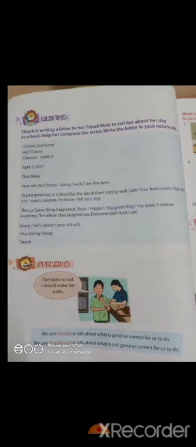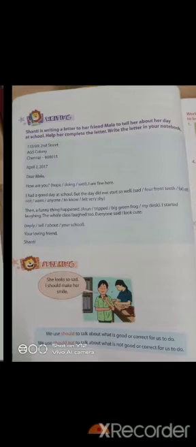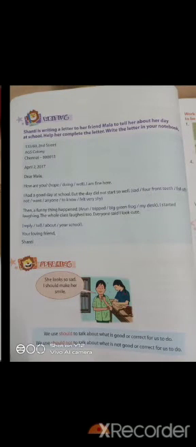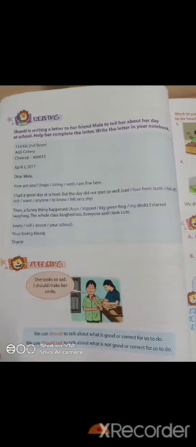Okay, they have given the address on the top. You can also write your address or you can copy this address also. Next, write the date given, or you can also write today's date. After that, we are going to start. Dear Mala, how are you? We are going to write Dear Mala, how are you?